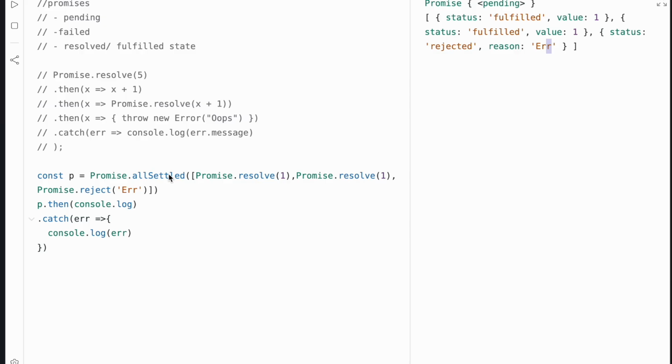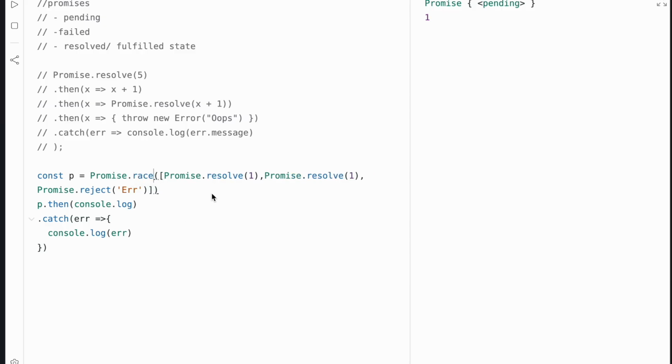And then promise.race. Essentially what promise.race does is that all the promises are in a race against time, right? And then it returns the first promise that gets settled. If the resolved one came first, it returns that one. If the promise is rejected first, it returns that one. This is important for cases where you want something that fails fast, right? So you implement promise.race. Let's say that this was a reject instead, it fails fast. Okay, that's what I'm saying here.